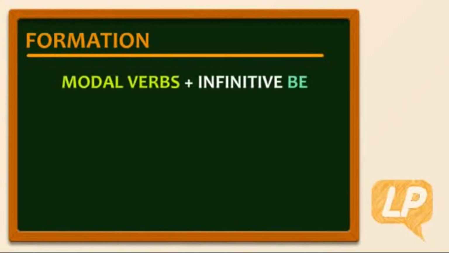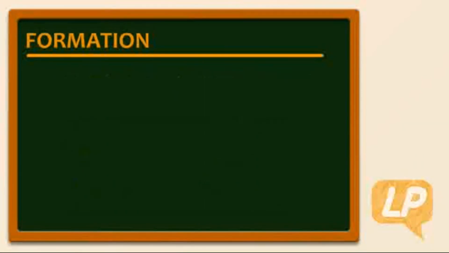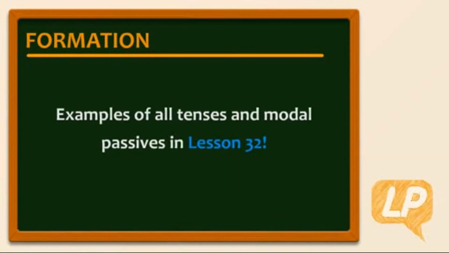After modal verbs, we use the infinitive form of the verb to be. Can be, could be, will be, would be, might be, may be, should be, ought to be, etc. You will find examples of all tenses and modal passives in the lesson.